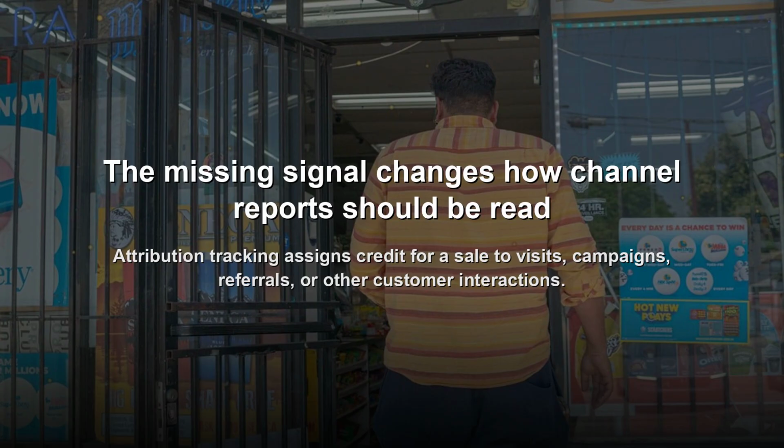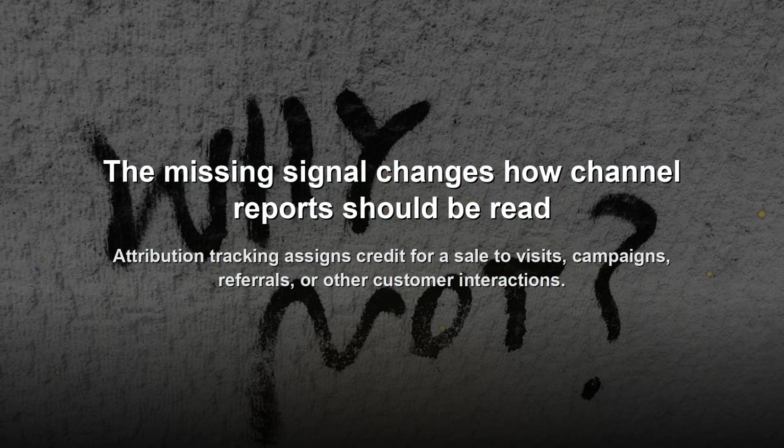First touch reporting gives the opening interaction all the credit. Last touch reporting rewards the final recorded visit. Position-based reporting gives the first and last interactions larger shares, then divides the remaining credit across the middle of the journey. Model what it rewards, where it fails, and when a lean team can use it.